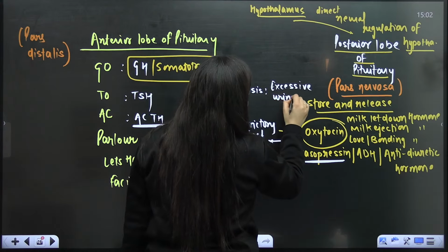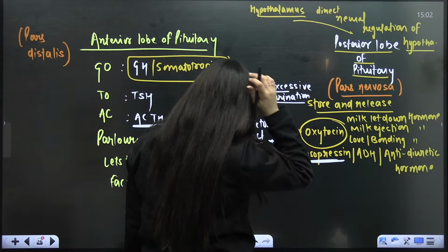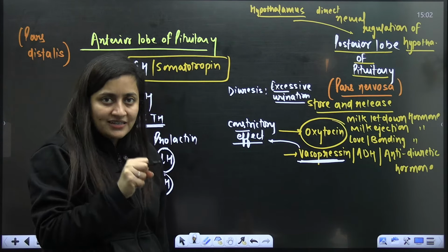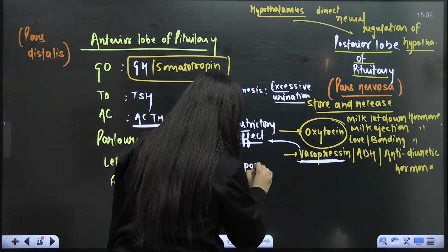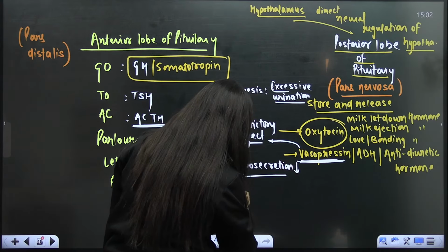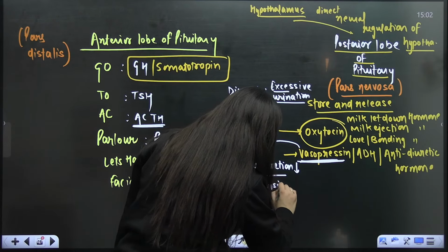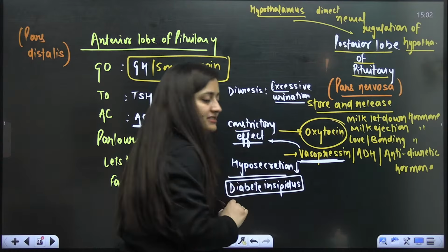So antidiuretic hormone means the one which will stop it. ADH conserves the water in the body and prevents excess urination. But if there is hyposecretion, if it is released in less amount, then diabetes insipidus will occur. Do not confuse it with diabetes mellitus. It is diabetes insipidus.